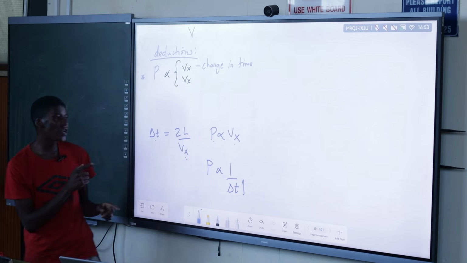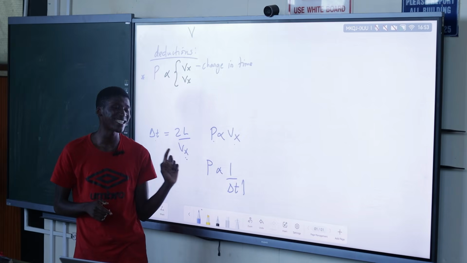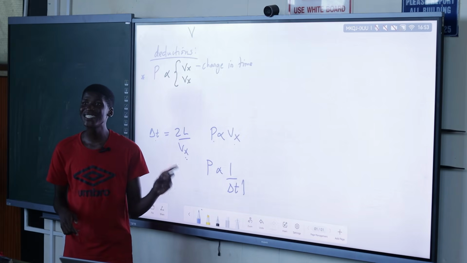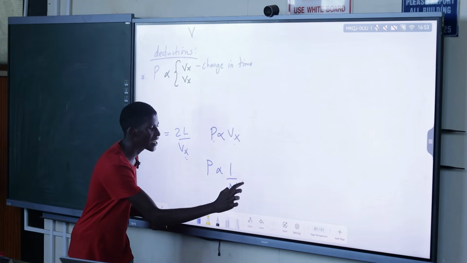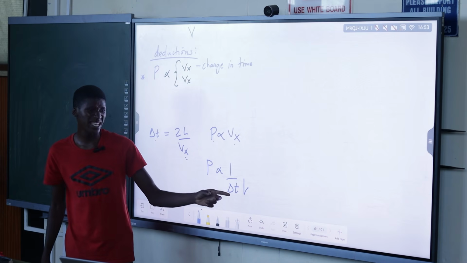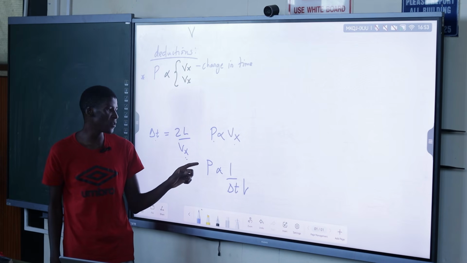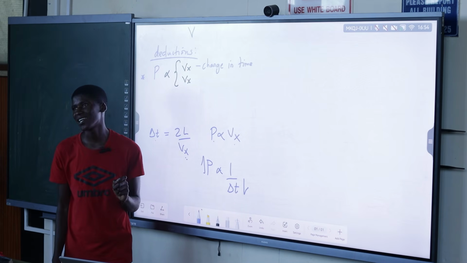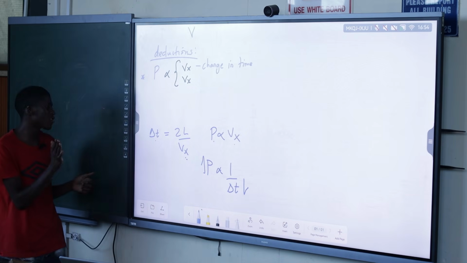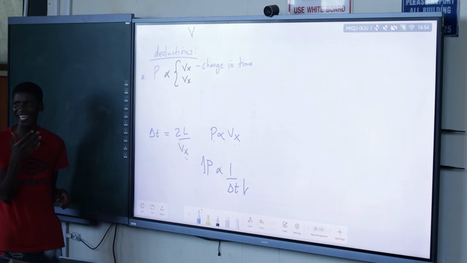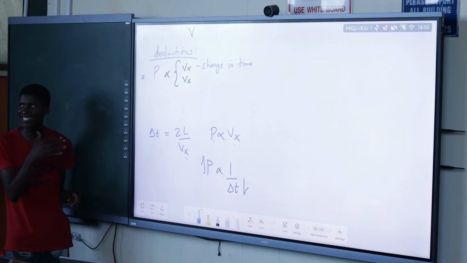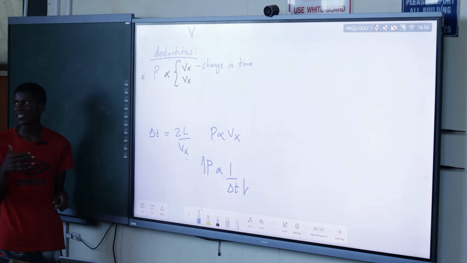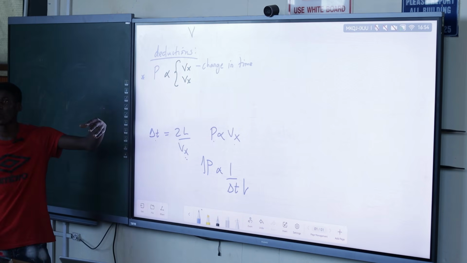You see. But now at this point, when you say that pressure and delta T are inversely proportional, if we take less time, it means our particle moves faster, then it means we're going to have more pressure. And it makes sense because your particle will be colliding within shorter time. So if collisions happen fast like this, what is the right term? The number of collisions per second, how do we define that? It is the frequency. So if we have got smaller time, it means we're having what?